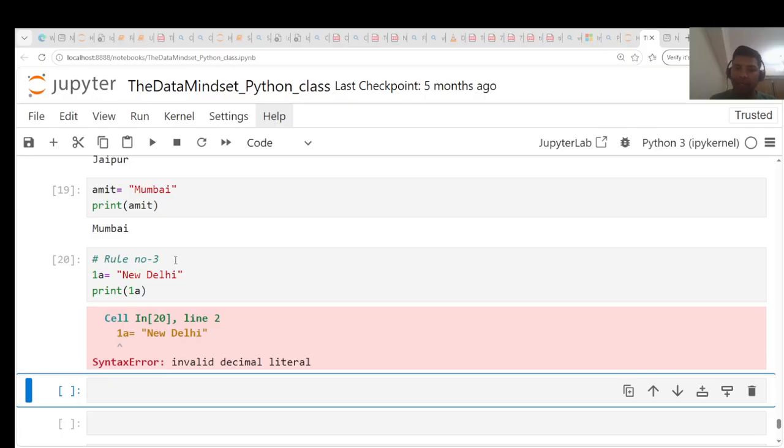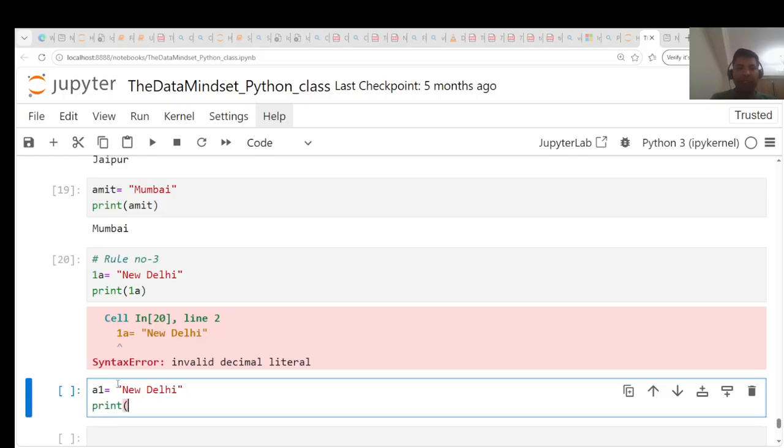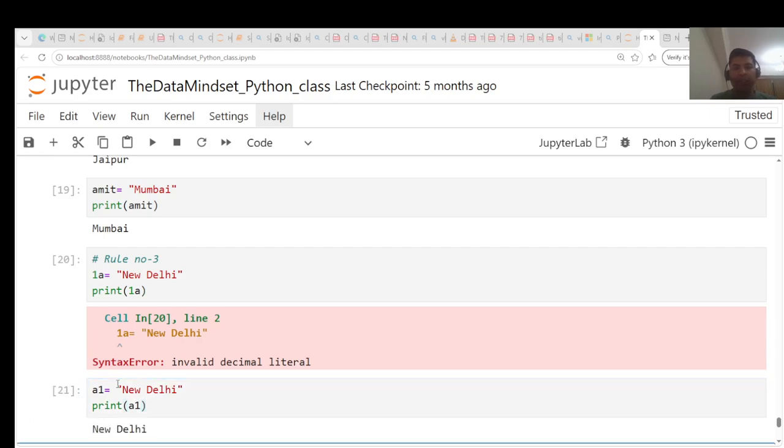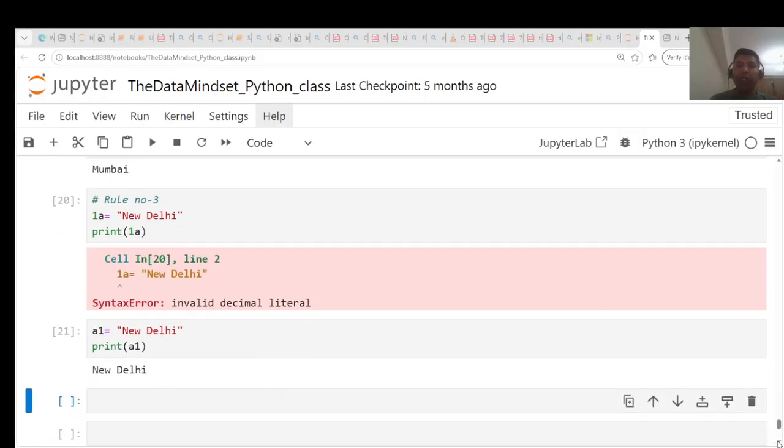You are getting an error, right? Instead of doing it, I'm putting a1 and then New Delhi. Now if I try to print a1, this time you will get an output, right? So rule number 3 says that we cannot initiate a variable by using numbers. We can only use numbers after characters or underscore, right? So in that case we are able to create variables.